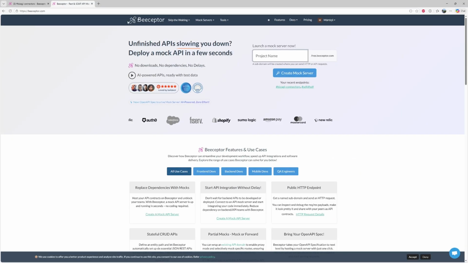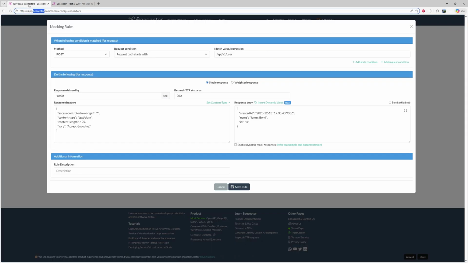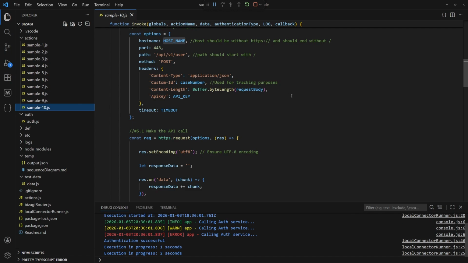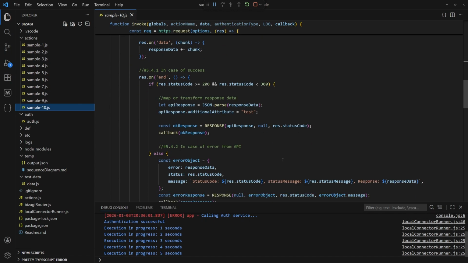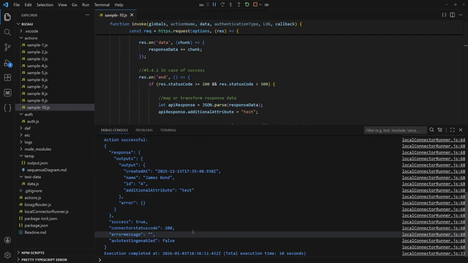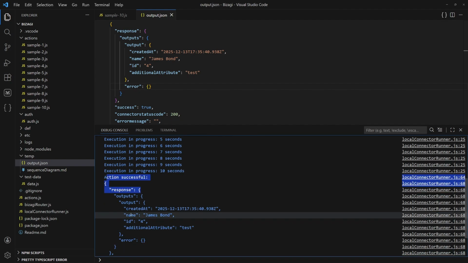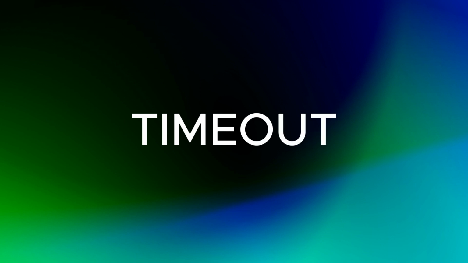To test this implementation, we need mocked API. For this demo, I'm using Beeceptor, which is a great free service for mocking APIs. I've created a simple post endpoint that will simulate user creation, and I have added artificial delay of 10 seconds to simulate slow API response. Let's run the connector. And after 10 seconds, we have received full response from mocked API, including the additional attribute which we added directly in the connector code.